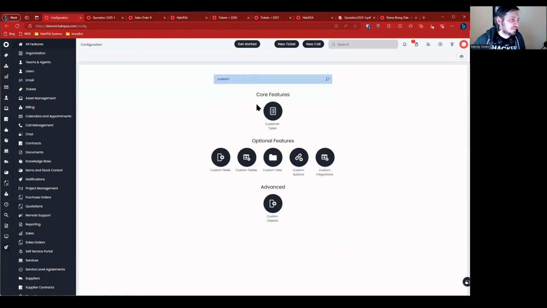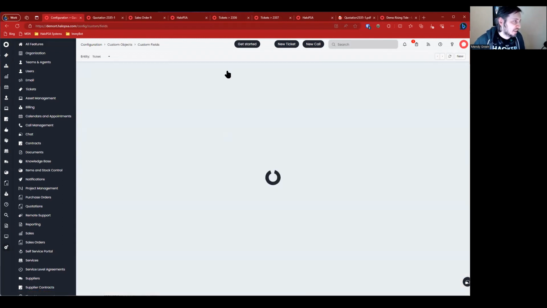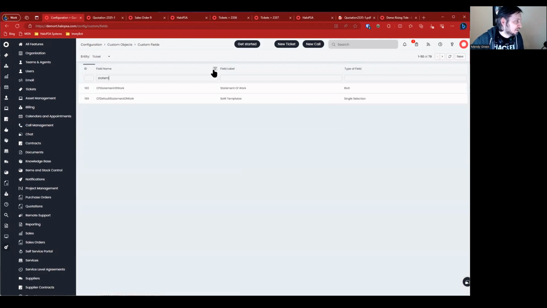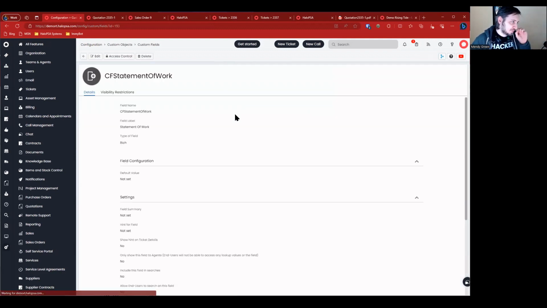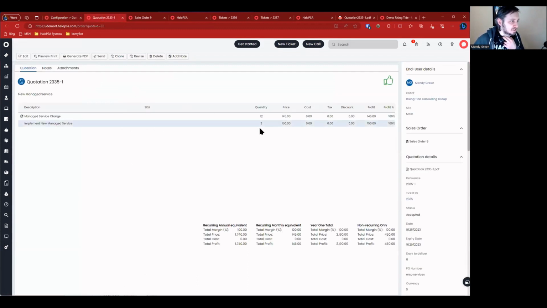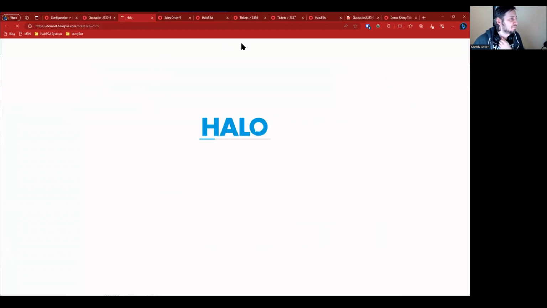First thing we're going to do is look at custom fields. And if you look at a custom field for a ticket, that's statement of work, maybe. There we go. You can see it's a rich text field. It's under a tab called SOW. And it is copy value to child tickets and copy values to child tickets when parent value is updated. So let's say I'm in the opportunity. Let's open that opportunity back up again, which is 2335.